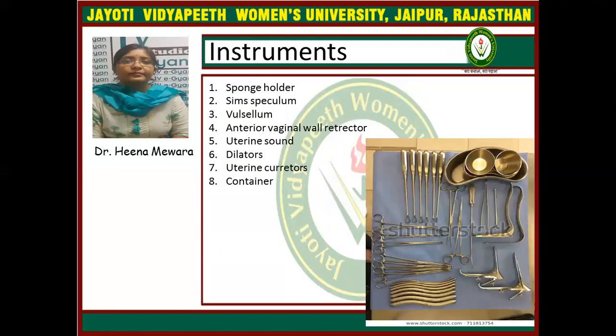And in DUB and endometrial polyp, the DNC is done for both diagnostic and therapeutic purposes. So what are the instruments used in the procedure of dilatation and curettage? There are sponge holder, Sims speculum, valsellum, anterior vaginal wall retractor, uterine sound, dilators, uterine curettes, and container. See in this diagram, this is the Sims speculum, Cusco speculum, these are the dilators, sponge holder, valsellum, and curettes, and this is the container.